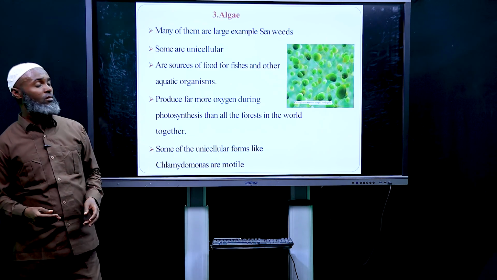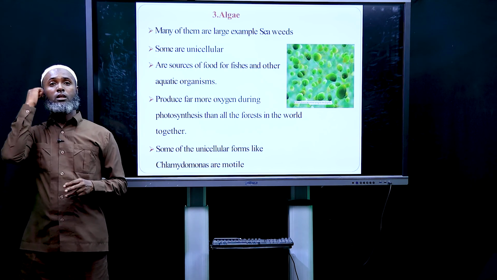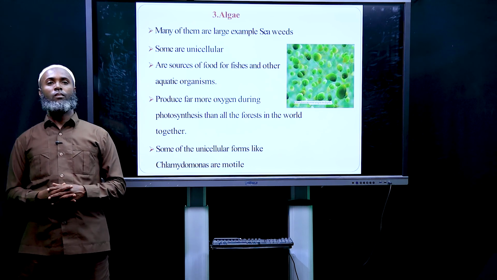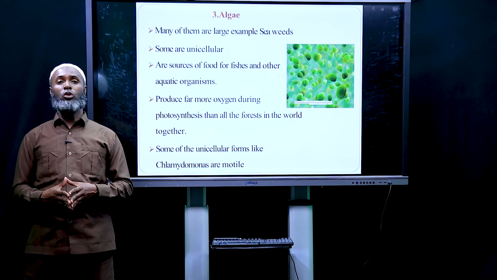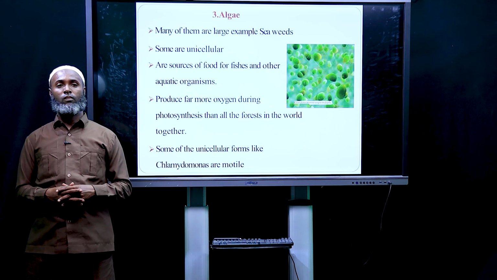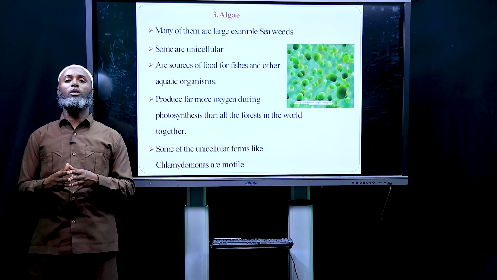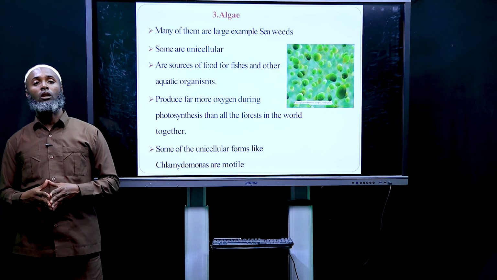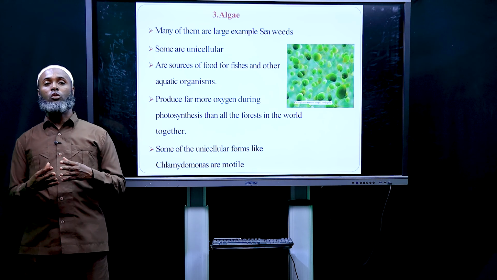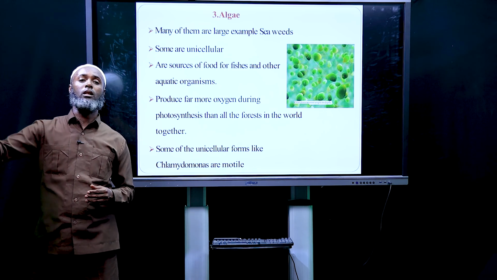The third group is algae. Many of them are seaweeds. Some are unicellular and the others are multicellular. Algae are used for food for fishes and other aquatic organisms. Algae produce more oxygen during photosynthesis than all of the forests in the globe. Some unicellular forms like Chlamydomonas are moving from one place to another place, and they are motile.